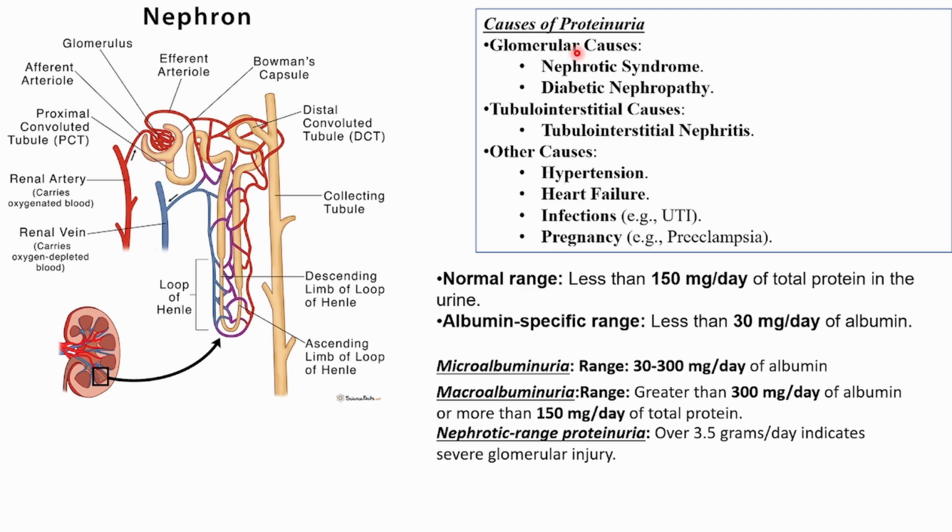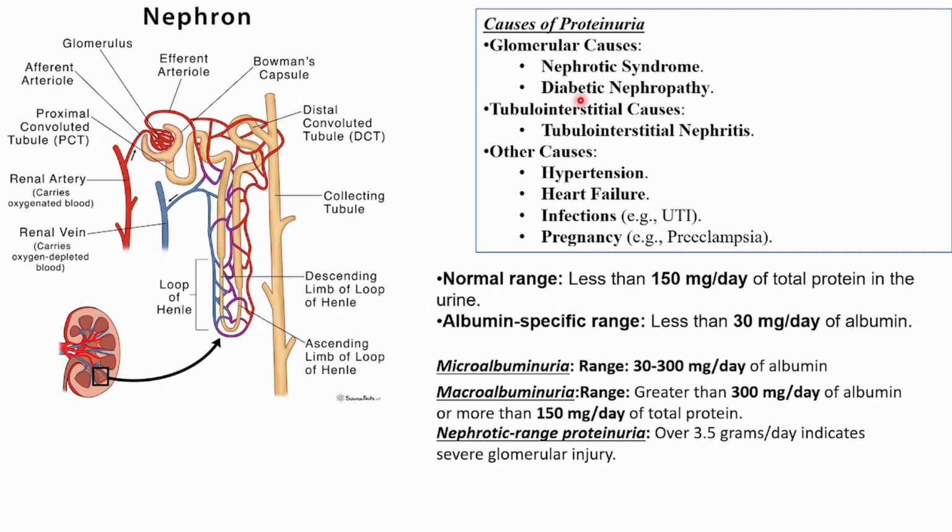It causes swelling in the body because of the loss of protein, mainly albumin, because albumin is the main reason to maintain the osmotic pressure in the blood vessels. When that is lost through the kidney, the oncotic pressure will go away, and the water will come out from the blood vessels into the interstitium all over the body. So that was nephrotic syndrome.